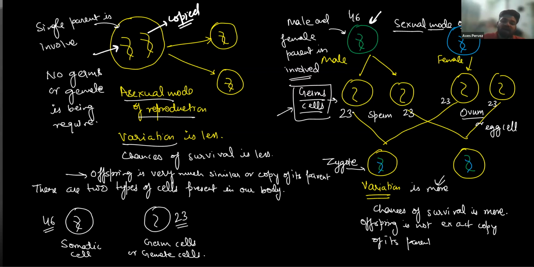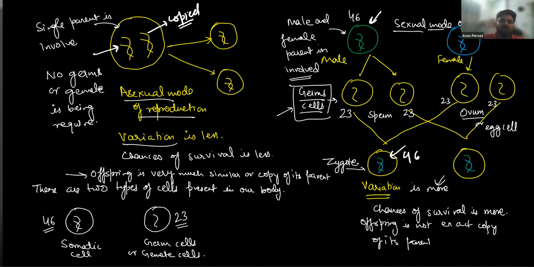Now, when the half chromosomes of the male and the half chromosomes of the female fuse together, they form again a full cell with half of the DNA of the female and half of the DNA of the male parent. They form a single cell again, called zygote, which has 46 chromosomes. This male gamete fuses with the female gamete, and again it gives you a 46 chromosome cell.